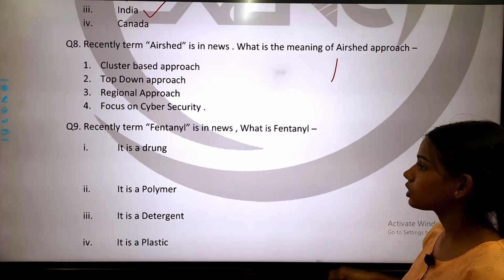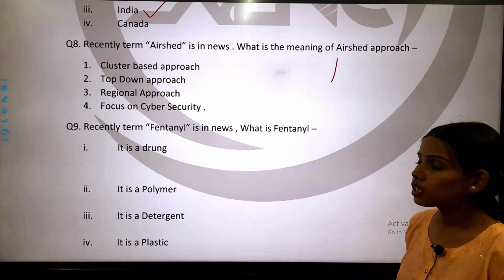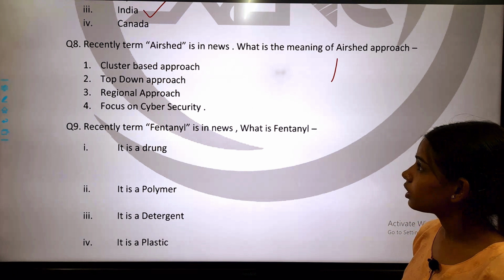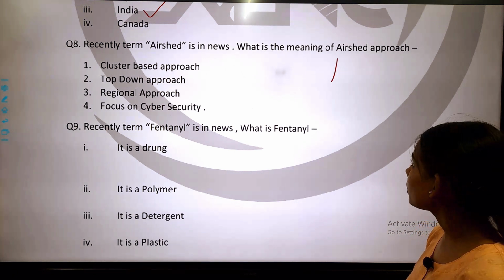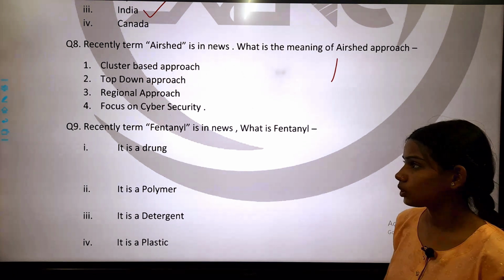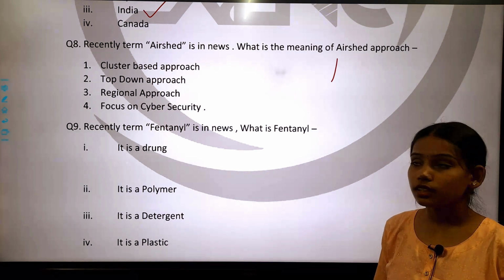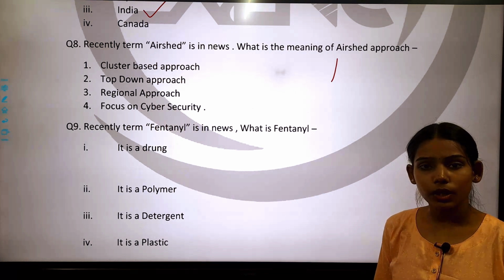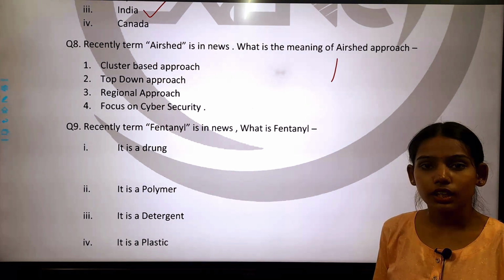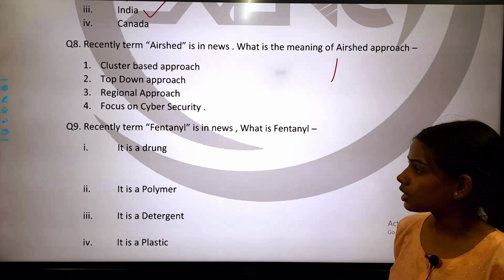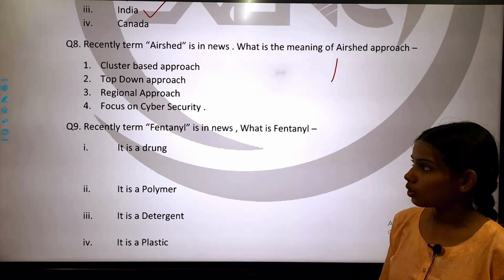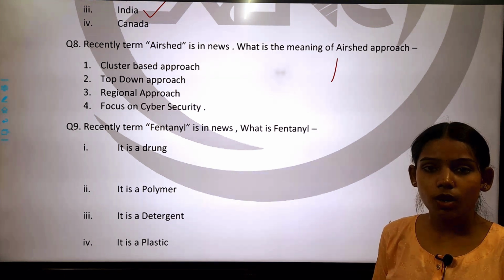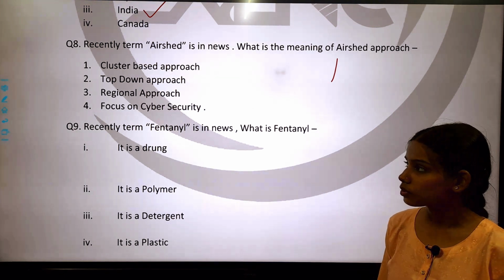So this is the next question, question number 8. Recently the term airshed is in news. What is the meaning of airshed approach? Option 1 is cluster based approach. Option B is top down approach. Option C is regional approach, and option D is focus on cyber security. So the correct answer of this question is option C, regional approach.